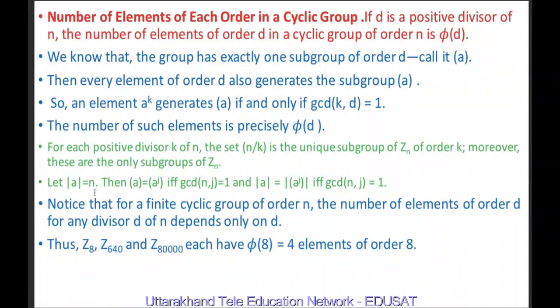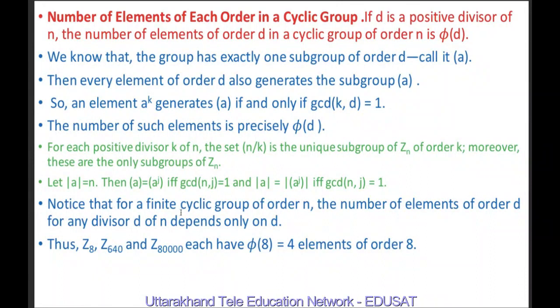Secondly, we made use of this result. If the order of a is n, then the cyclic group generated by a is equal to the cyclic group generated by a^j if and only if the greatest common divisor of n and j is 1. And the order of a is equal to the order of the cyclic group generated by a^j if and only if the greatest common divisor of n and j is equal to 1. So an element a^k generates the cyclic group a if and only if the greatest common divisor of k and d is equal to 1.